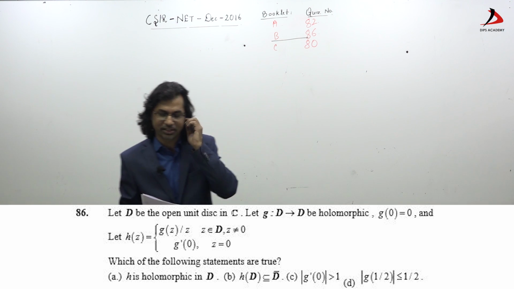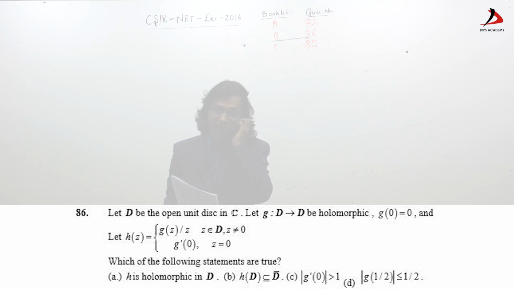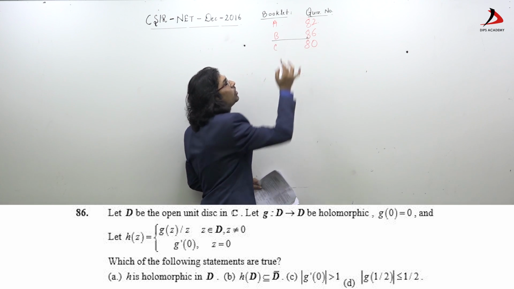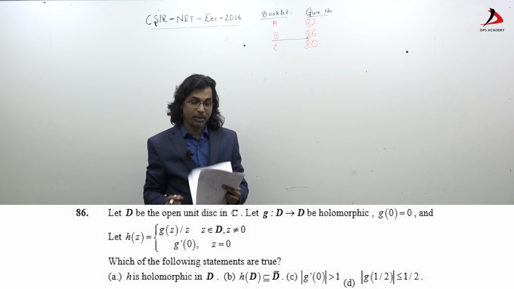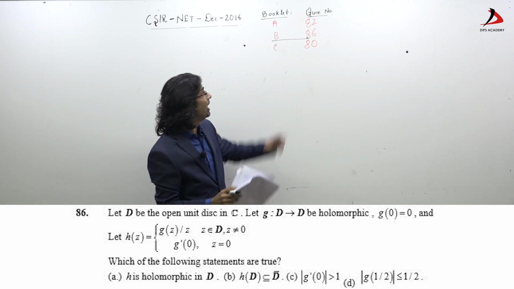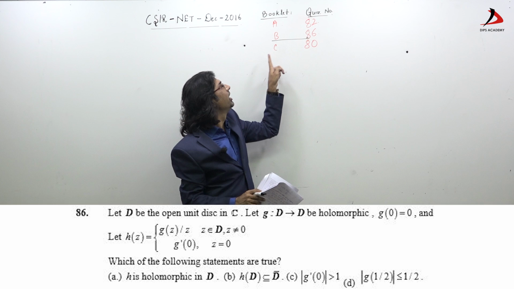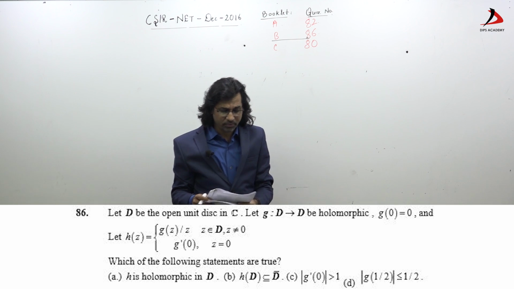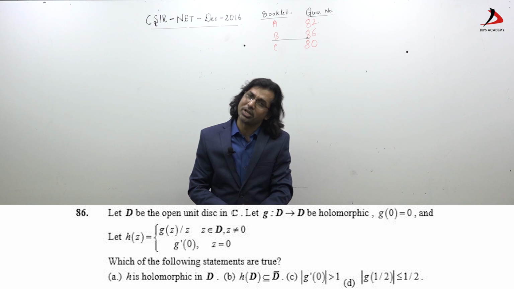Backward solve करने की कोशिश करते हैं, थोड़ा सा ज़्यादा मार्क्स वाली मामला है. So I am going to solve your question for you. It is question number 86 of my booklet series, which is B. If you have booklet A, it is 82, and if booklet C, it is the 80th question. The question is straightforward, based on Schwarz lemma.